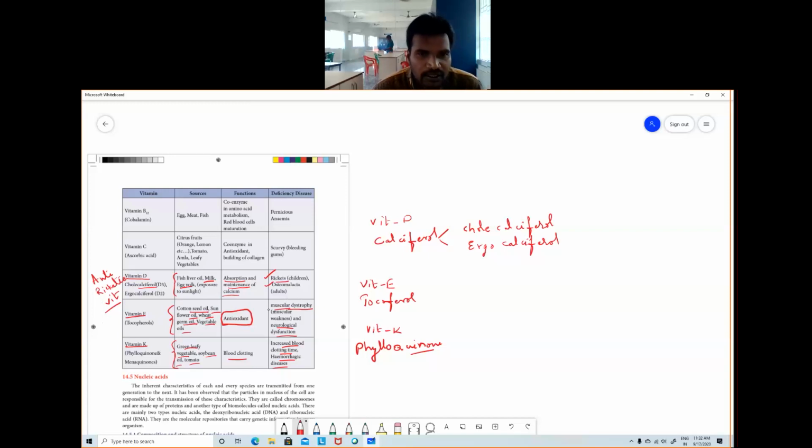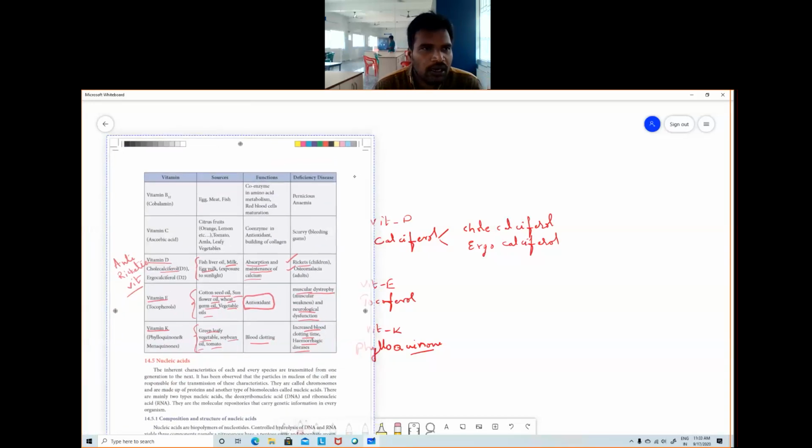Vitamin E, because of the deficiency, muscular dystrophy or neurological dysfunctions. These are the main deficiency diseases of vitamin E. And K, it increases the blood clotting time, and causes hemorrhagic diseases. These are the main deficiency diseases of fat soluble vitamins.